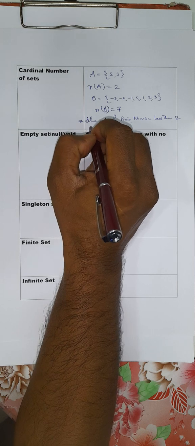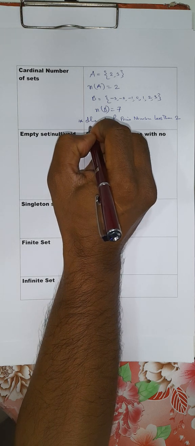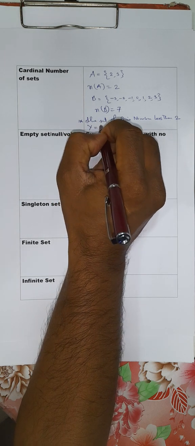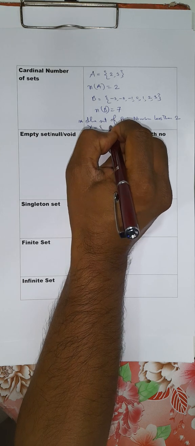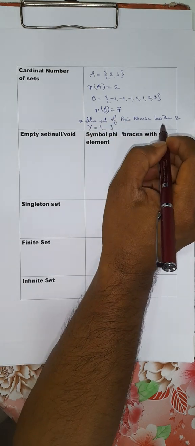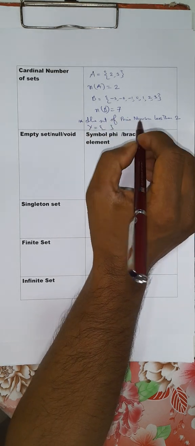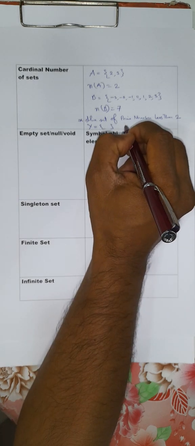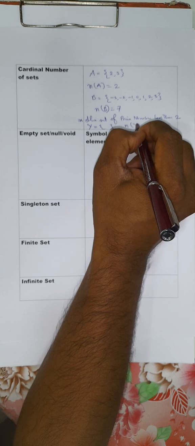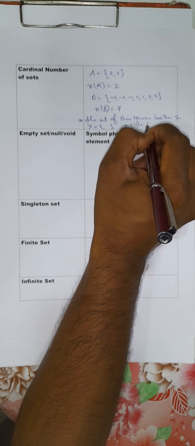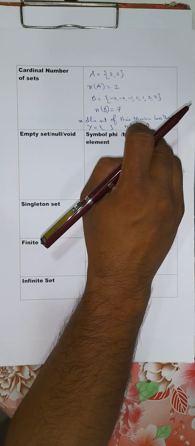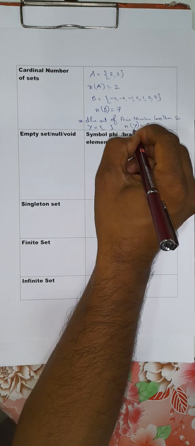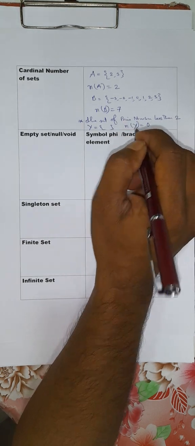Let us denote this set by Y. Now, will you find any prime number less than 2? There is no prime number less than 2. So the cardinal number for this set is 0. It means there are no elements within this set. 0 elements.